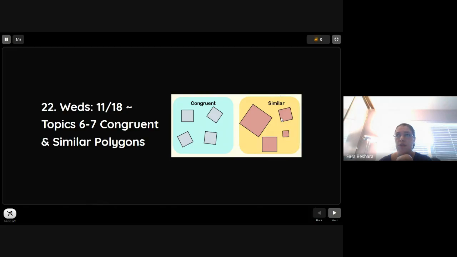Similar figures are not the same size, but they are the same shape, which means that a square can be similar to another square, but smaller in size. But it can't be similar to a triangle or a circle. That's something you want to keep in mind as you're looking at the difference between congruency and similarity.